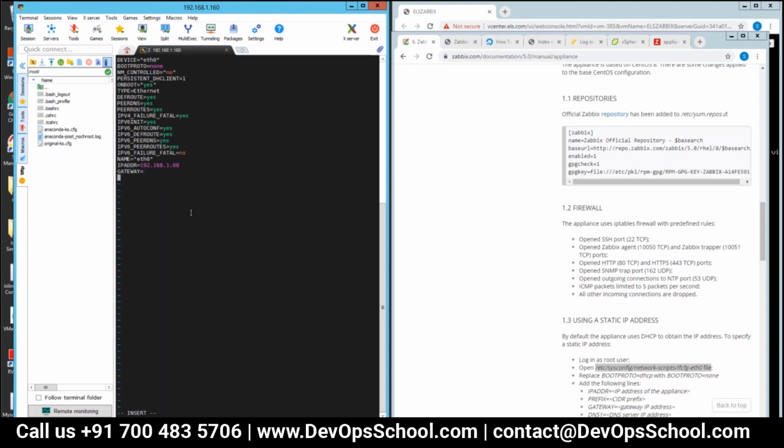Okay, so the second is gateway. So I think how about the prefix? Yes, you can enter the respective information as per you. Okay, so now let me do that. Gateway is 192.168.1.1.